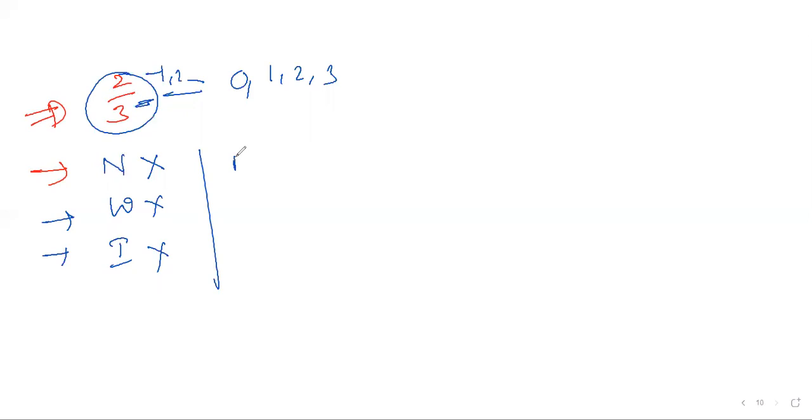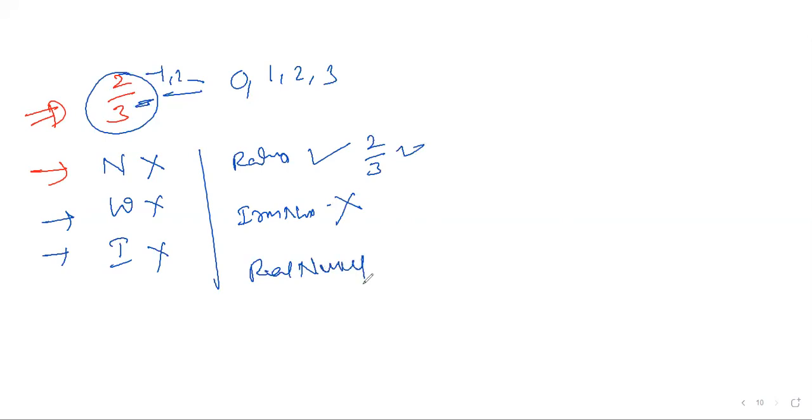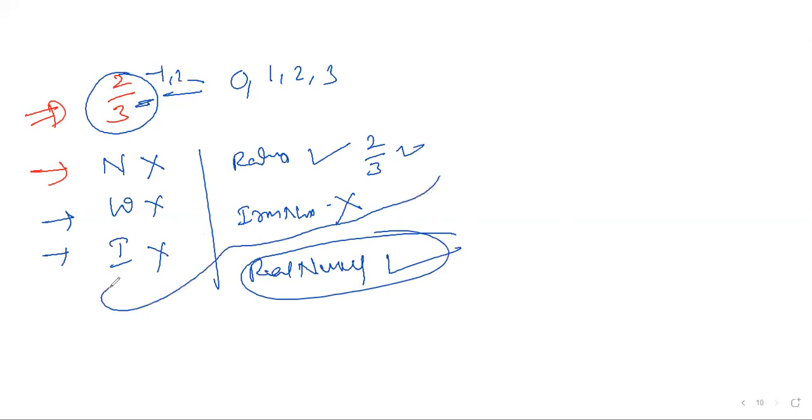Next, is it a rational number? Yes, 2 by 3 is rational. Is it an irrational number? No, because once it is a rational number, it cannot be irrational. Is it a real number? Definitely a real number. Every number like this is a real number. If it satisfies any one of these, it comes under real numbers. Clear? Okay.